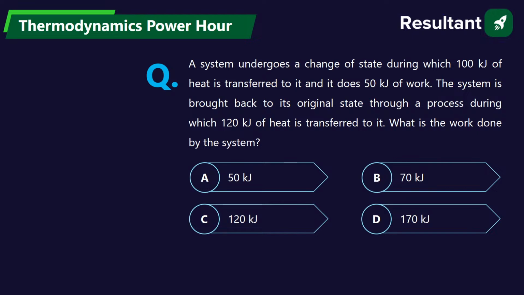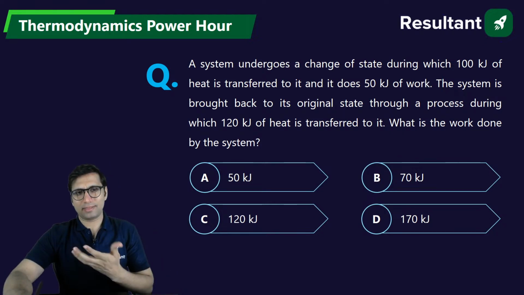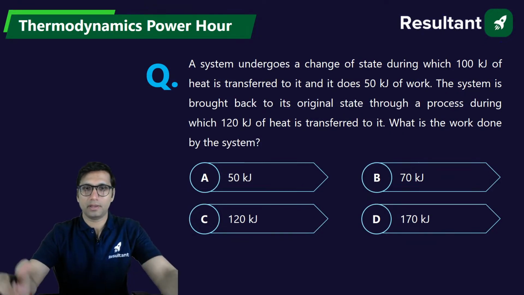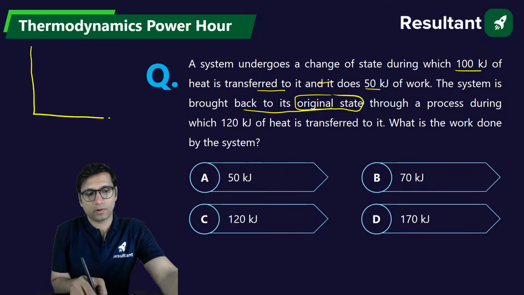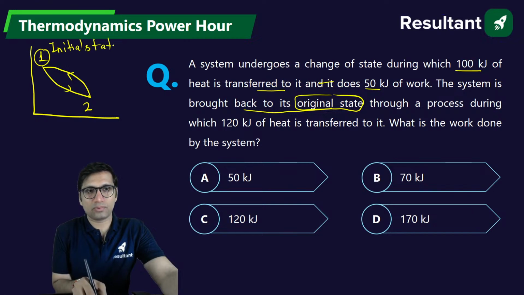Yes, everyone. See, I hope you guys remember we have solved these kind of questions. It's a very simple question. System undergoes a change of state during which 100 kJ of heat is transferred to it and it does 50 kJ of work. System is brought back to its original state. Now, when system is brought back to original state, that means you are changing the state of a system, let's say from 1 to 2, and you are bringing back the system to original state. Original state is this, the initial state. So you are bringing the system to same initial state, right? That means it is a cycle.